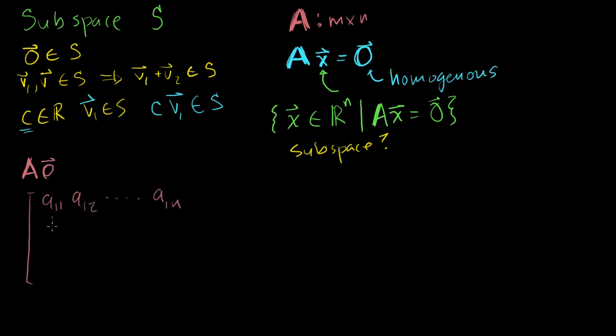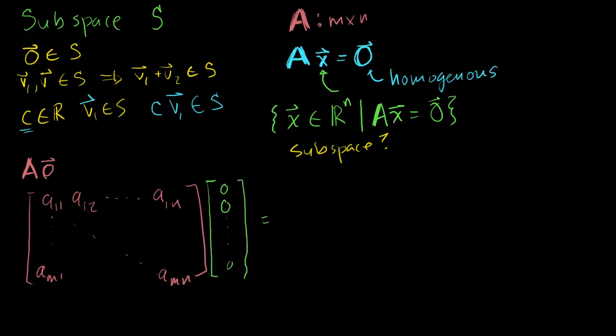And as we go down a column, we go all the way down to Am1, and then all the way to the bottom right, Amn. And I'm going to multiply that times the 0 vector that has exactly n components. So the 0 vector with n components is 0, 0, and you're going to have n of these. The number of components here has to be the exact same as the number of columns you have.